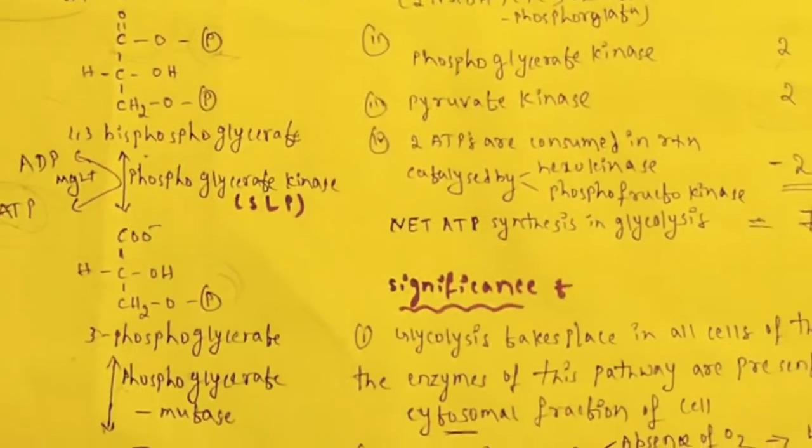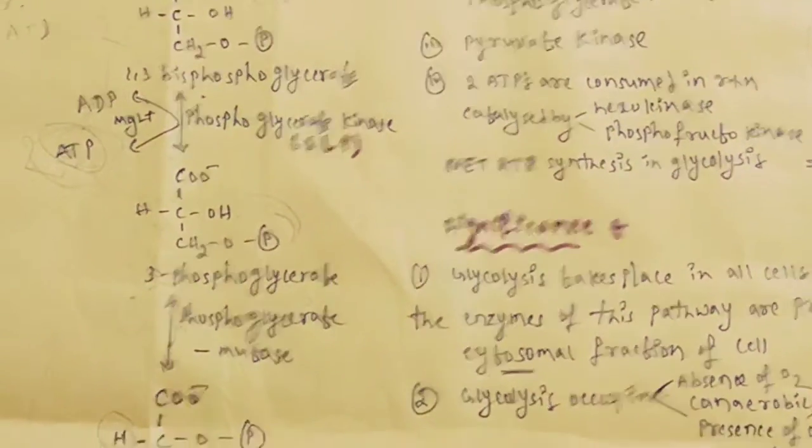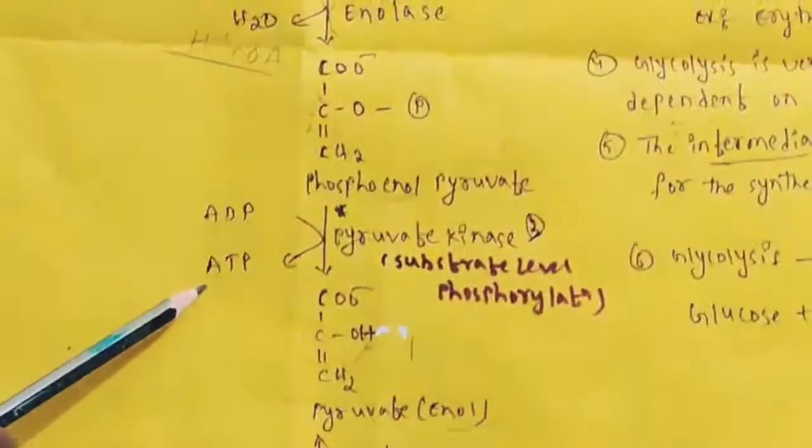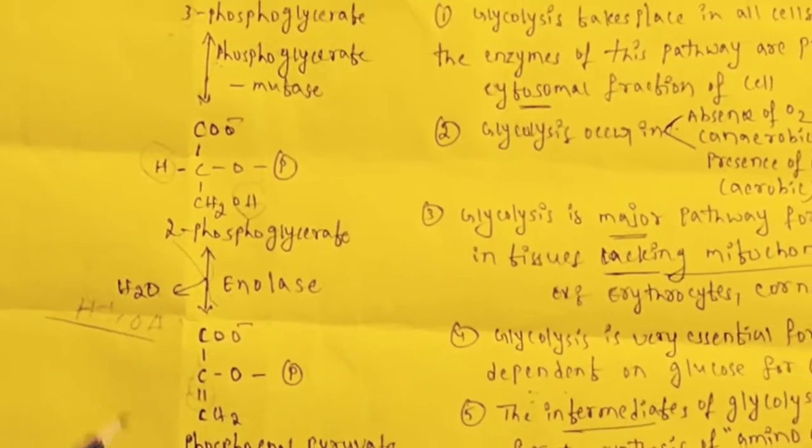Also 2 ATPs are produced. As you can see in the pyruvate kinase reaction, here also 1 ATP is produced. For the conversion of phosphoenolpyruvate to pyruvate, 1 ATP. Actually 2 molecules participate, so 2 ATPs are synthesized. Okay, pyruvate kinase.